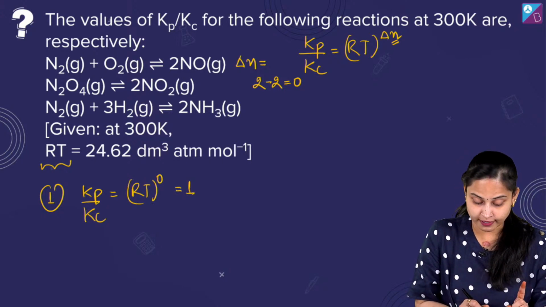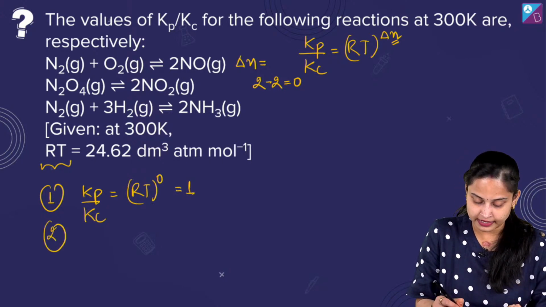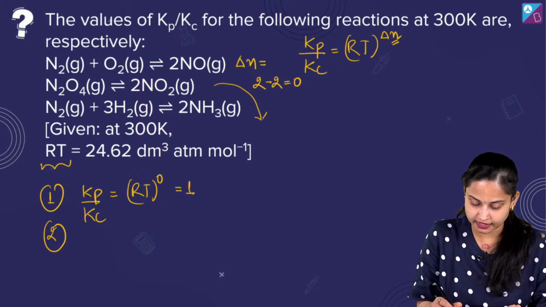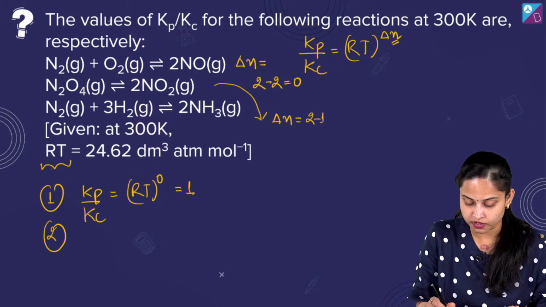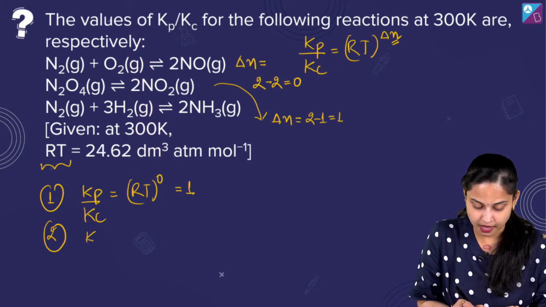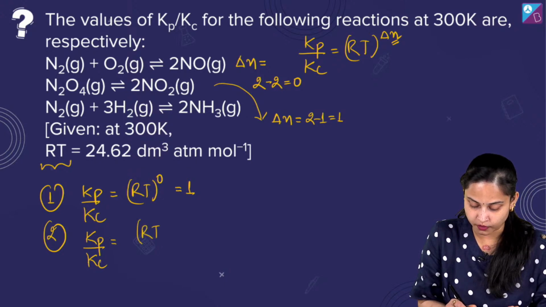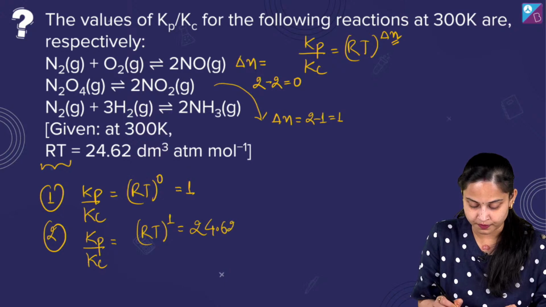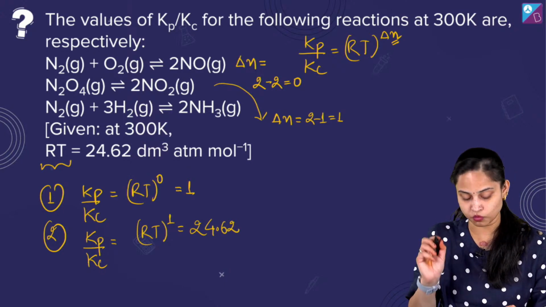Okay. Well, if I talk about the second equation, इसके लिए delta n की value क्या है? Delta n की value इसके लिए है it's 2 minus 1 equals to 1. ठीक है. So यहाँ पर Kp by Kc will be equals to RT raised to power 1. And what's the value of RT? It's 24.62 decimeter cube ATM mole inverse.